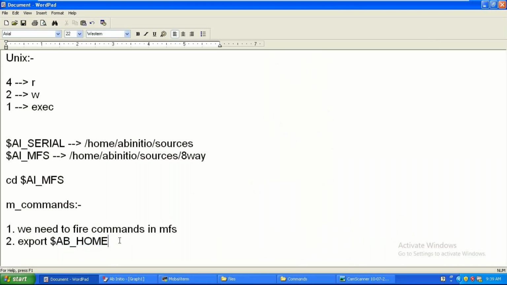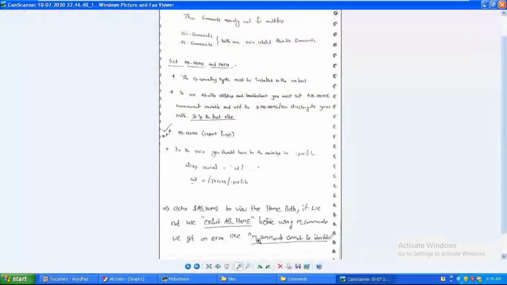Otherwise, the exact error is m underscore command cannot be identified. Remember this point: these are the two prerequisites before starting the general m commands.